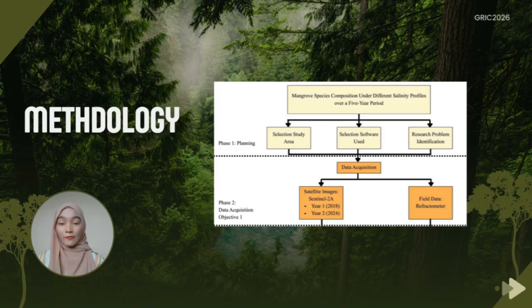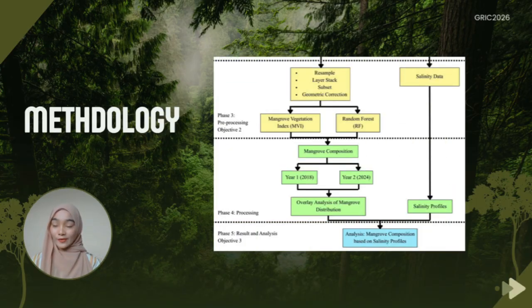So I will explain about phase 1 and phase 2. For phase 1, which is planning, it is categorized into 3, which is selection of study area, selection of software used, and also research problem identification. After that, for data acquisition, which is phase 2, it is categorized into 2, which is satellite image from Sentinel-2A, year 2018 and 2024, and also the measurement of field data from refractometer. After completing phase 2, the objective 1 will be achieved.